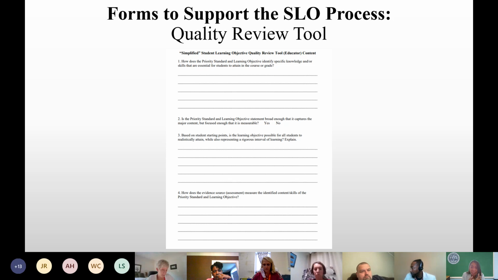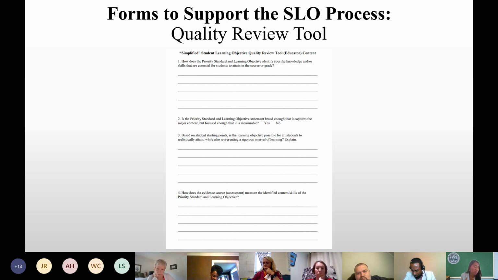And once I know that it's there, then I break down the how. You could also share this document with the educator so they know how you're going to look at the quality of their SLO, so they're not surprised. That's why we're saying it provides that guidance of what educators will perceive as clear criteria for high quality SLOs.